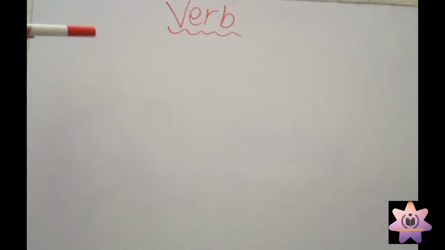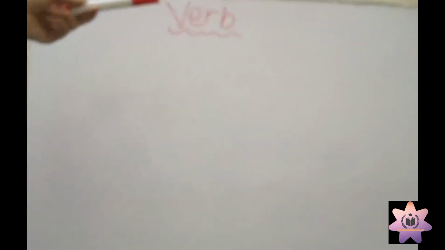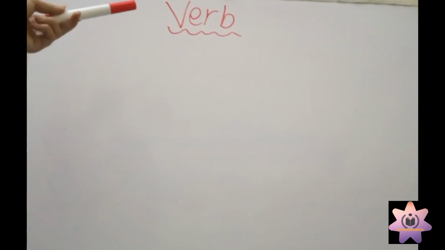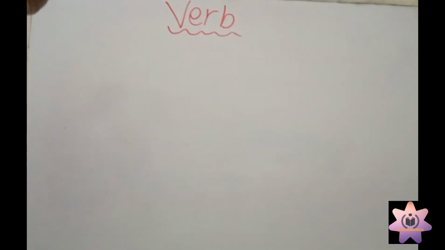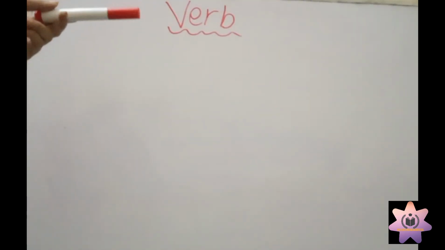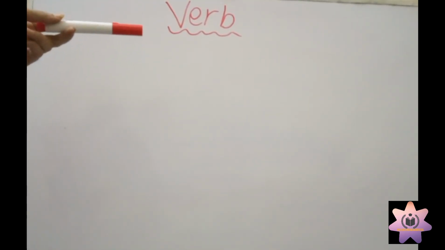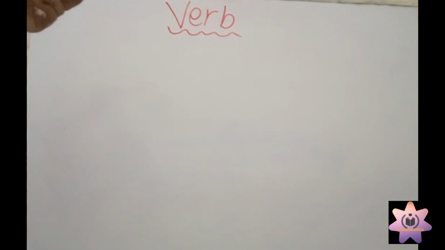So what's the meaning of verb? As you know, verb is called an action word. An action word is called verb. Verb shows action, but not only action, also state of mind.